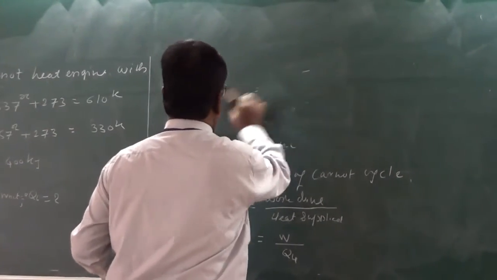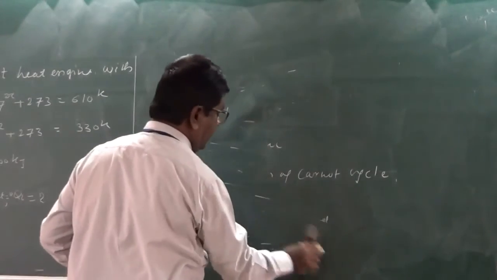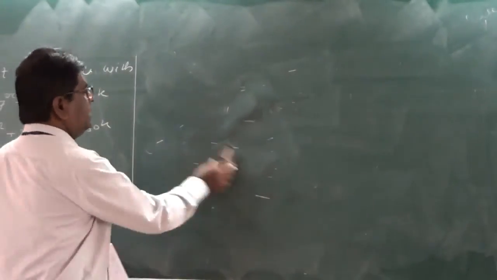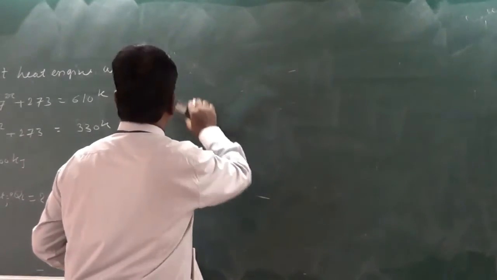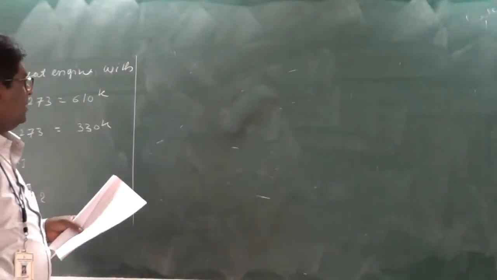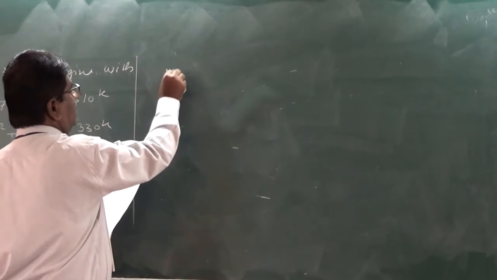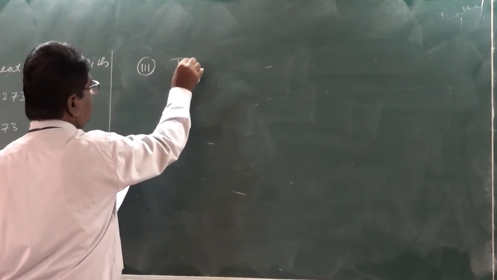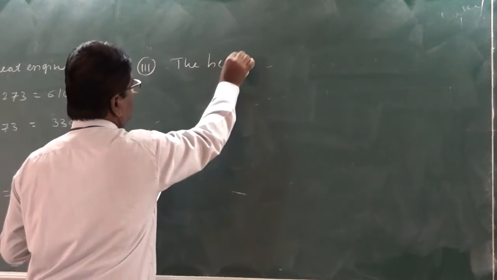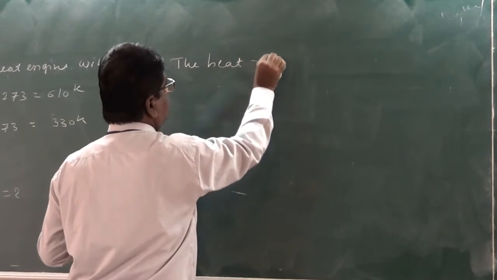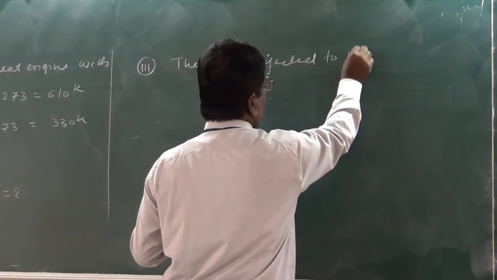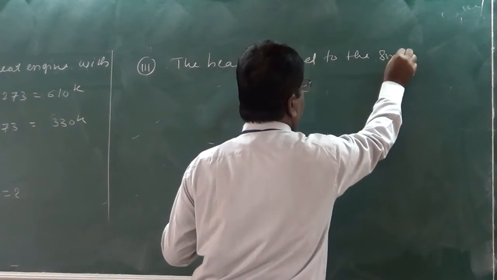Now one more question is asked here, the heat rejected. So how is heat rejected calculated? So that's the third answer asked, the heat rejected to the sink.